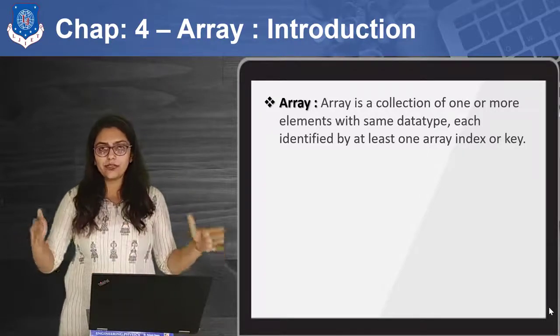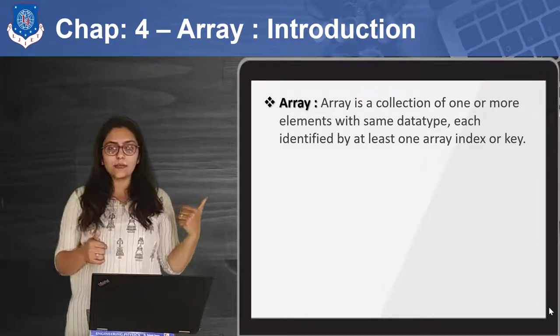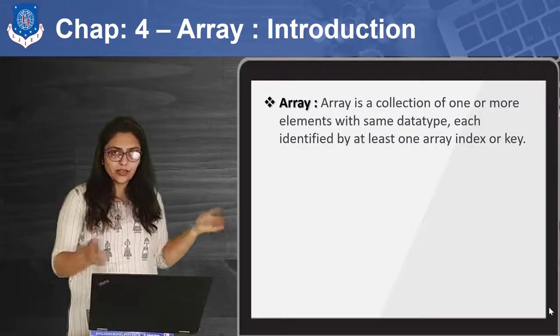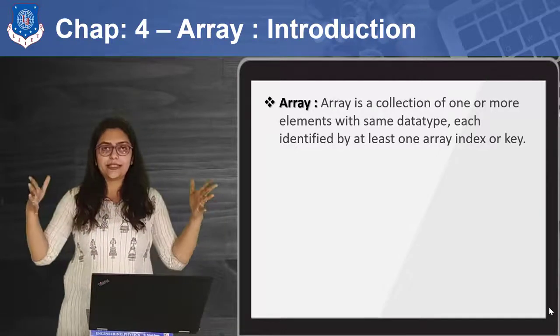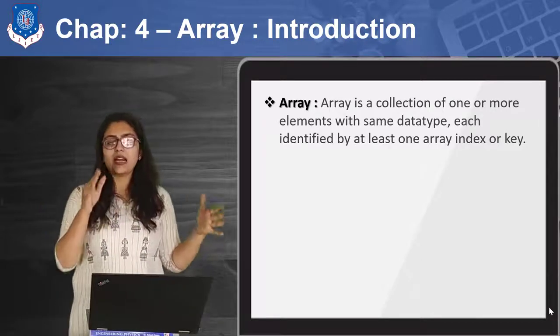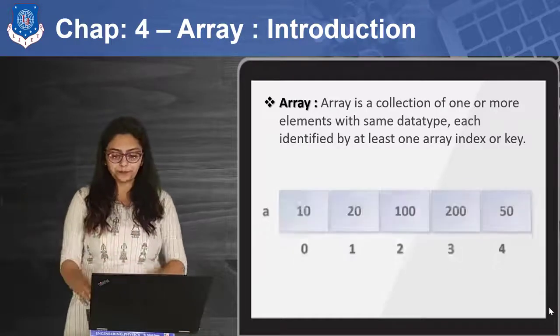It all should have the same data type, and it must have some kind of index, mainly starting with zero. So if you have 10 items, then the first item will be indexed as 0 and the last item will be indexed as 9, which is size minus 1.